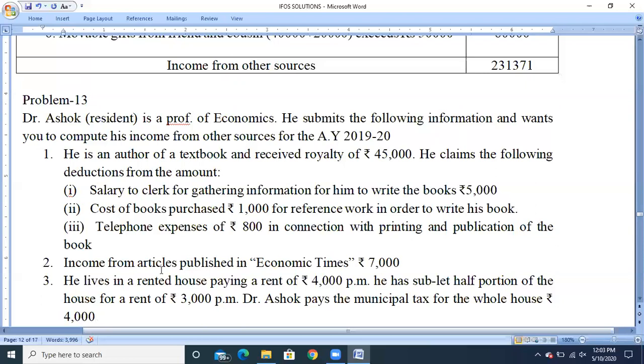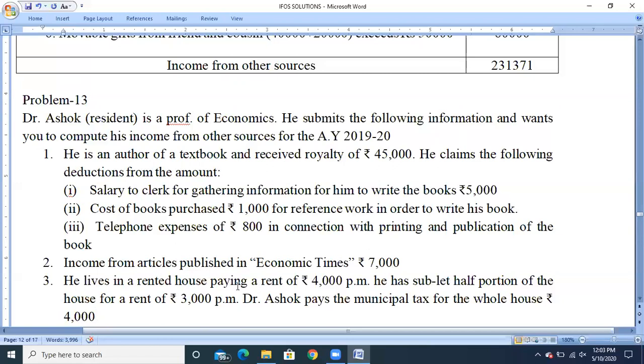Next, income from articles published in the Economic Times. So it is not related to any of the first four heads of income, either it may be salary or business or profession or house property or capital gain. So it can be taken to the head called income from other sources.